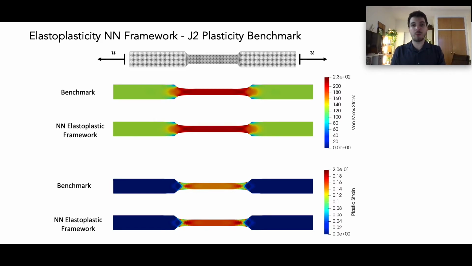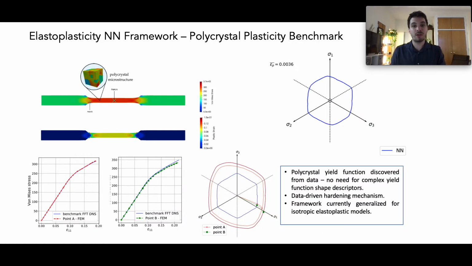We can reproduce the results of a simple J2 plasticity problem and completely replace the heavily inefficient Polycrystal FFT solver at the material points of a multi-scale FEM simulation. The predictions at every material point are produced by the integrated elastic and plastic neural networks for the Polycrystal model.